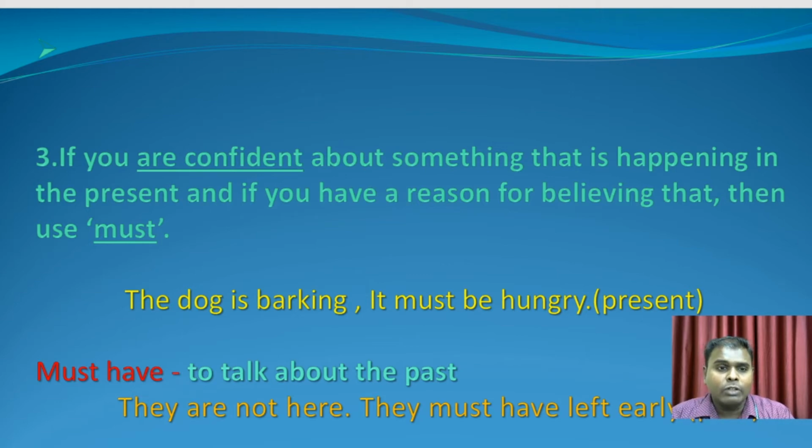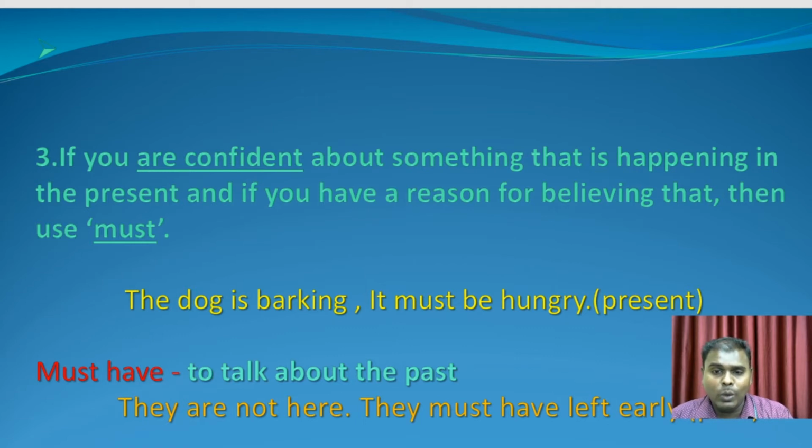If you are confident about something that is happening in the present, and you have a reason to express that confidence, then you can use must. For example, the dog is barking, it must be hungry. So, you are more confident that the dog is hungry.